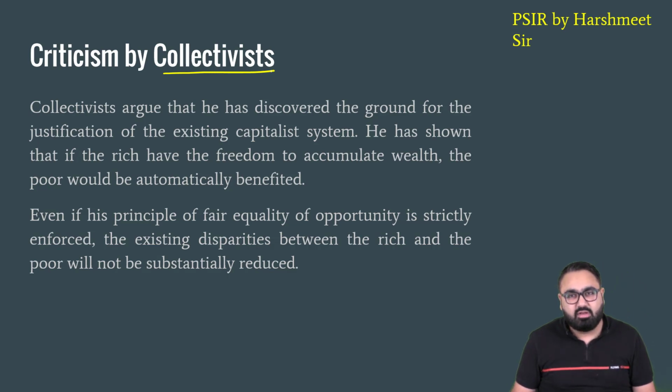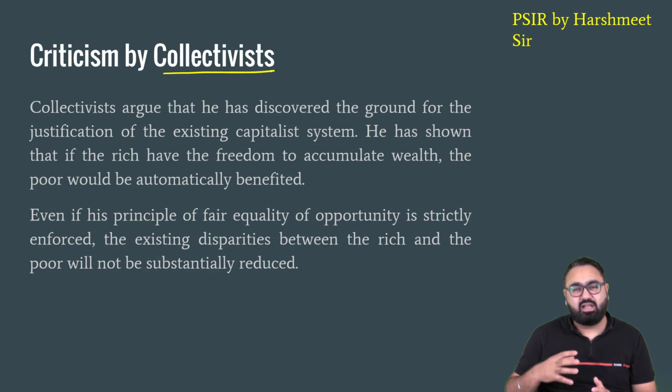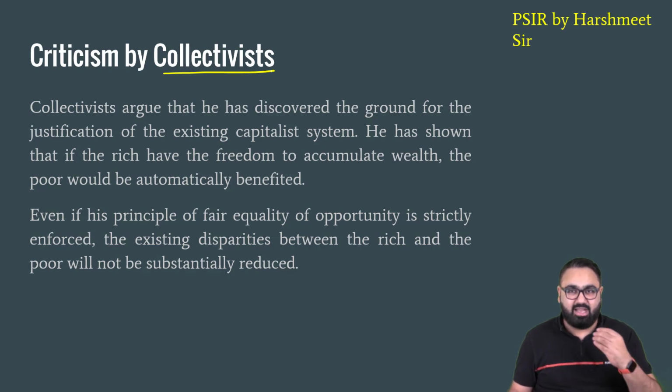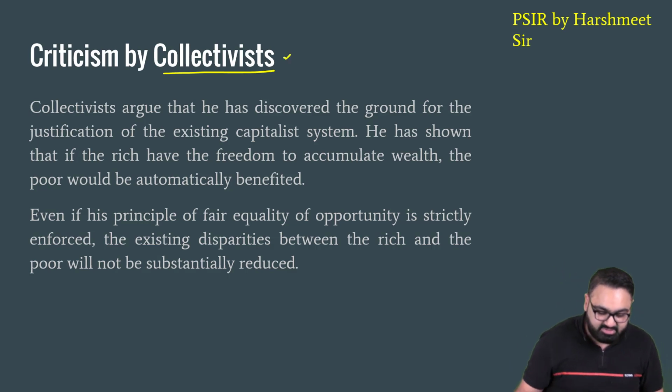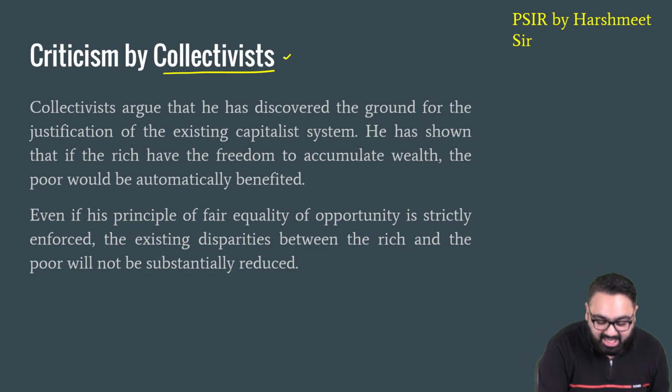Who are collectivists? Collectivists are those people who consider the society as one collective unit, who are not concerned about how one single individual feels. For example, if the entire society, most of them, the majority of them are happy, or majority of them support one decision, they will be happy to go ahead with it. And individuals' freedom and individuals' concern does not really bother the collectivists. These collectivists thought that John Rawls is actually supporting the capitalist system that exists right now.